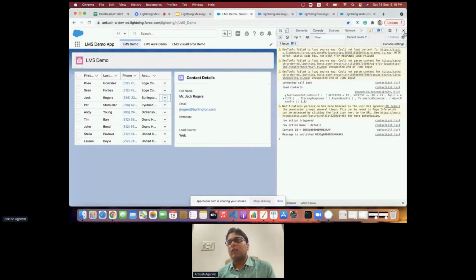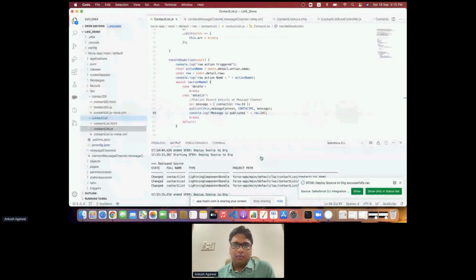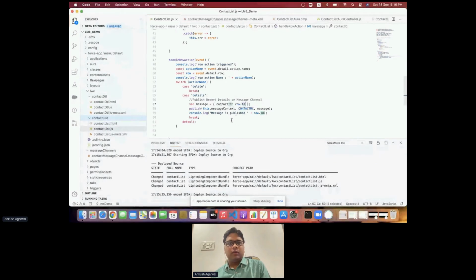Yeah, so now it is visible over here. The problem was I used a small i in the record ID. It should be a capital I and D. So we have to take care of this whenever we work in JavaScript. It is a case sensitive language, and we have to make sure that we follow the same everywhere.